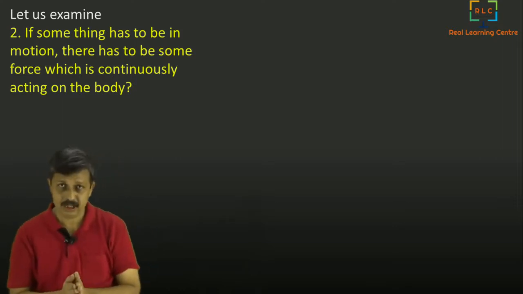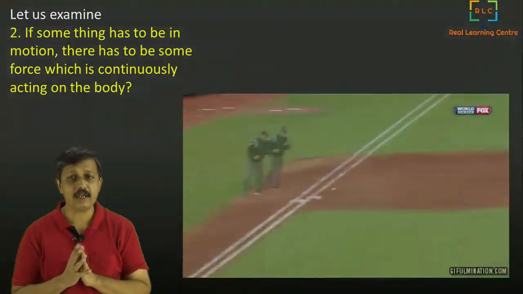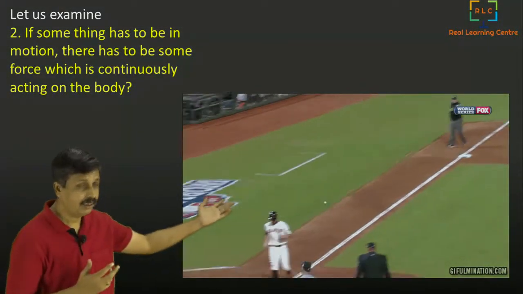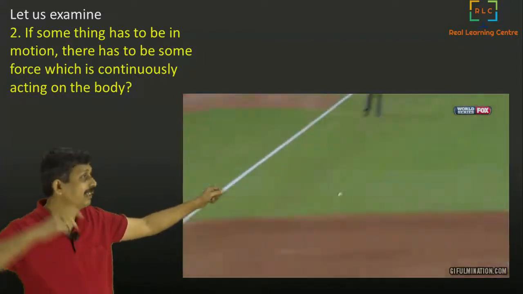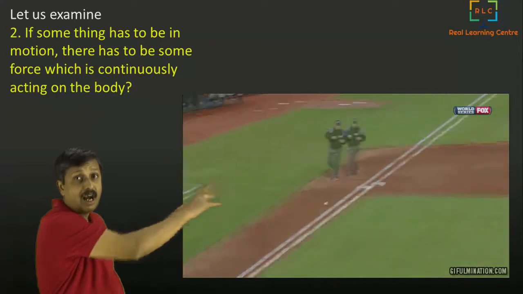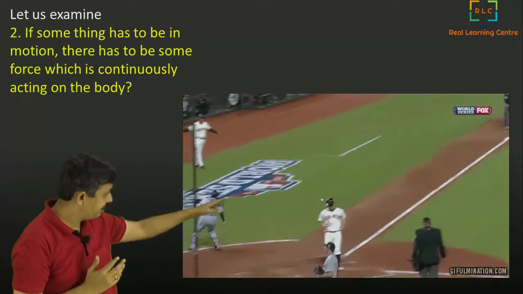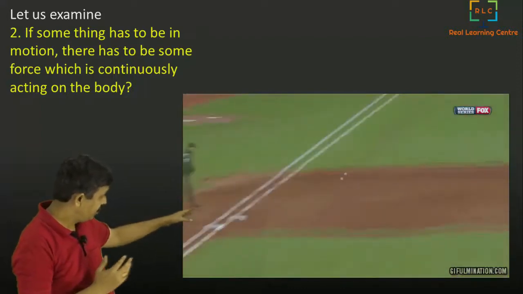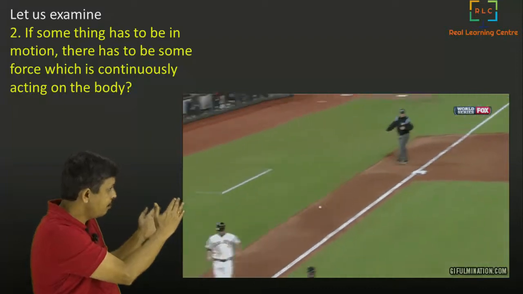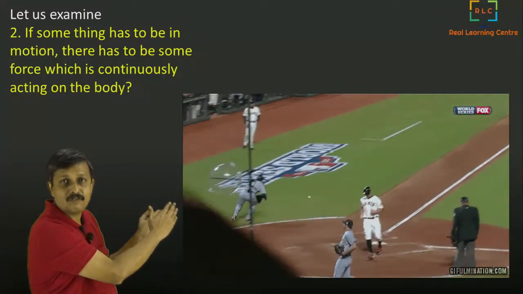So let us see a scenario here. Watch this. In the game, he is throwing the ball. When he is throwing the ball, you can clearly see that he is applying force. But after that, if you watch the ball moving, and ask the same question, if something is in continuous motion, there must be a continuous application of force.